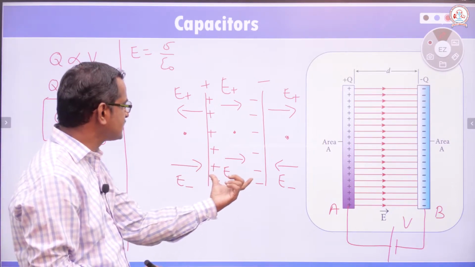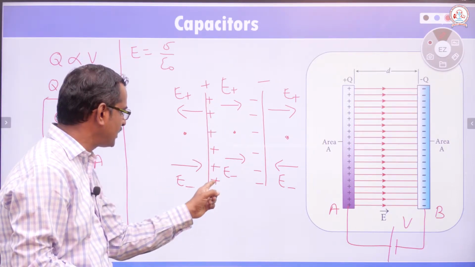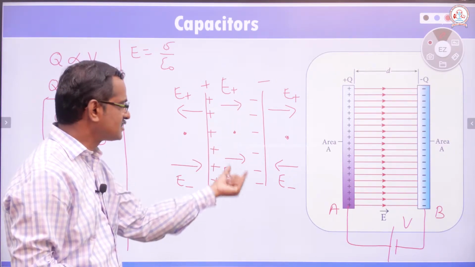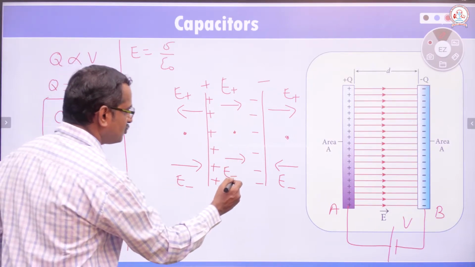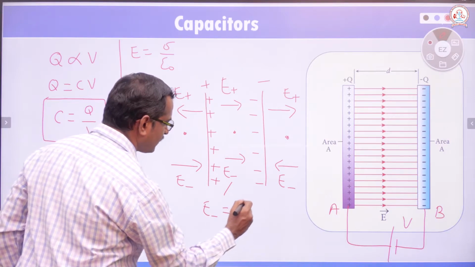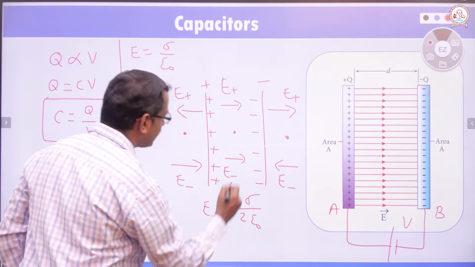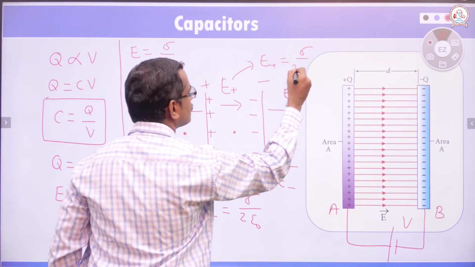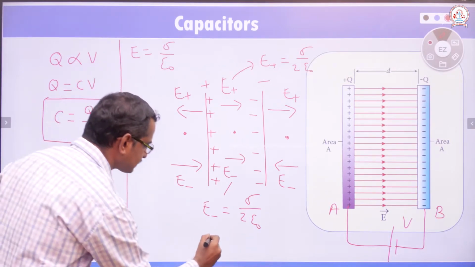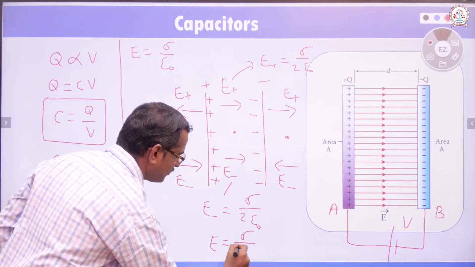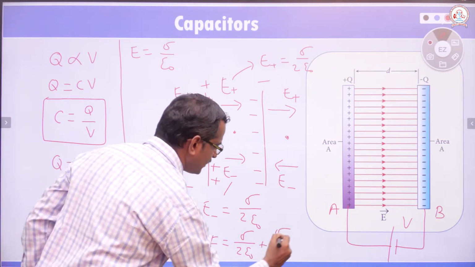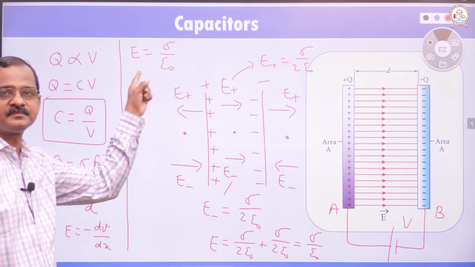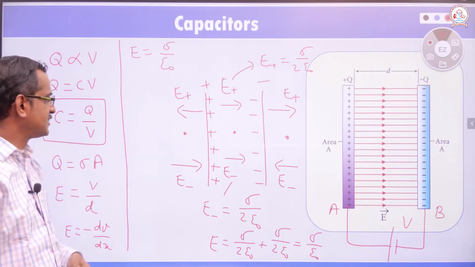Whereas for the points which are inside the plates, electric field due to positively charged plate and electric field due to negatively charged plate, they are acting in the same direction. Therefore, there is resultant electric field. Due to minus it will be equal to sigma divided by 2 epsilon naught, and due to plus, E plus will be equal to sigma divided by 2 epsilon naught. Then resultant electric field will be equal to sigma by 2 epsilon naught plus sigma by 2 epsilon naught, which is equal to sigma by epsilon naught. That is what we are writing here. This equation we get from applications of Gauss law.